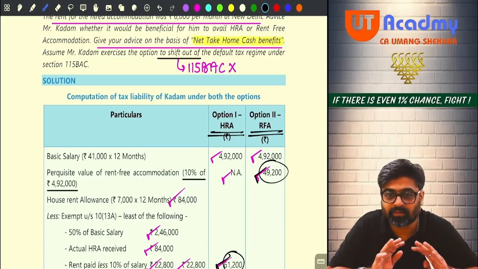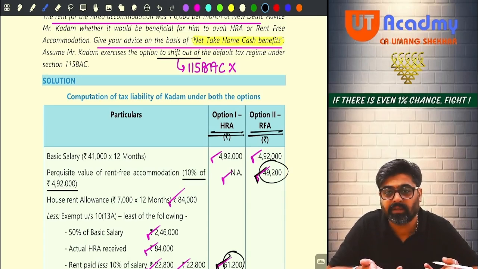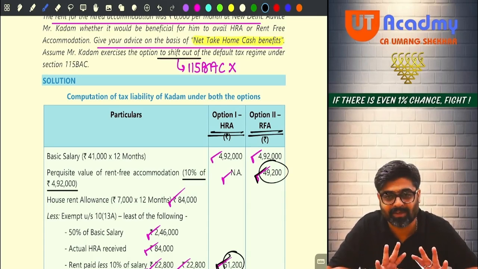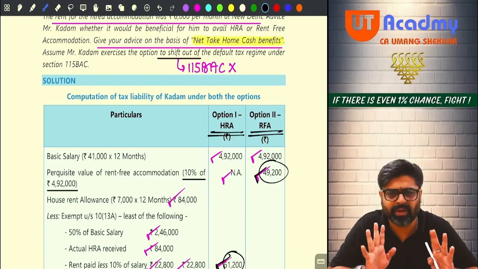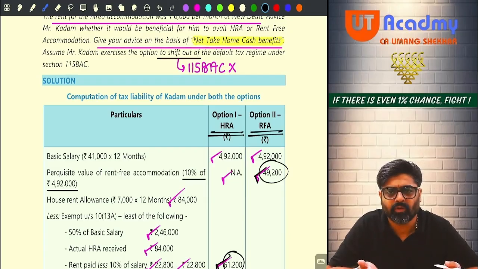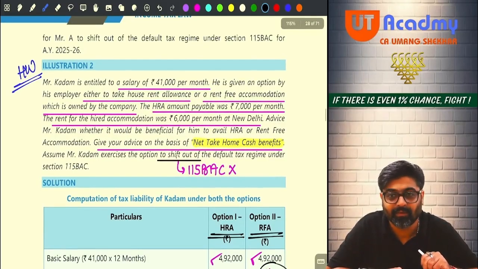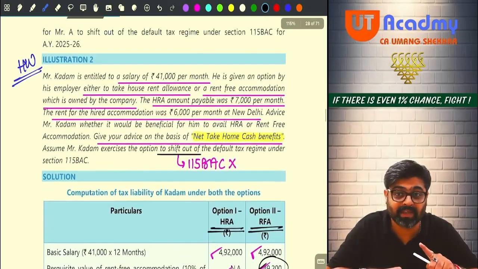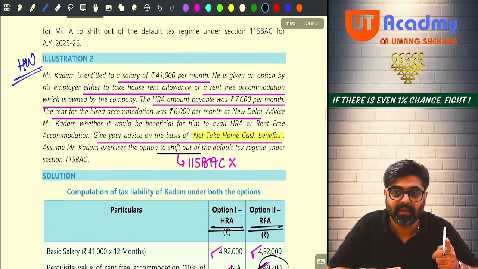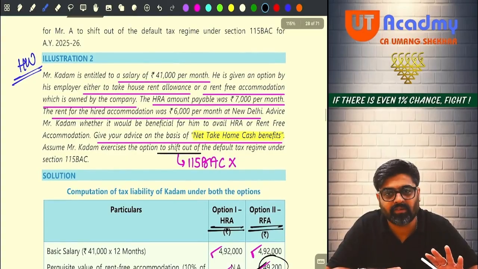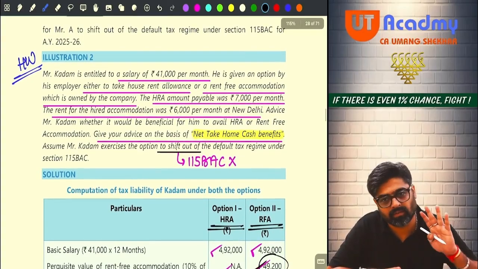Getting my point? The same question they can twist by giving this information also. Okay, you have to be careful. It is not necessary that the same question, if appearing in the question paper, will have the same answer, because they must have twisted it. See, this is the practice of the ICAI. ICAI has been doing this since many years now.